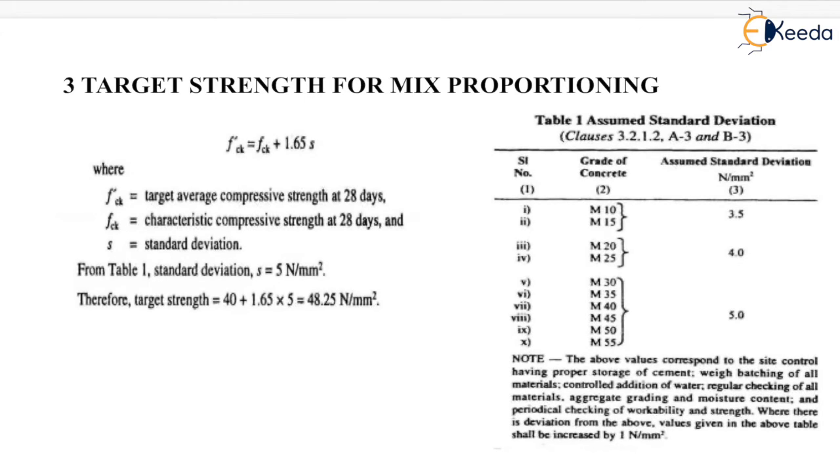Now the next parameter is the target strength for mix proportioning, represented by f'ck, which will be equal to fck plus 1.65 S, where f'ck is the target average compressive strength at 28 days, fck is the characteristic compressive strength at 28 days and S is the standard deviation. Now from table 1, standard deviation S equals 5 Newton per mm square for M40 grade, which is shown here. Therefore, target strength will be equal to 40, that is the characteristic compressive strength at 28 days, plus 1.65 into S. So the target strength will be equal to 48.25 Newton per mm square.